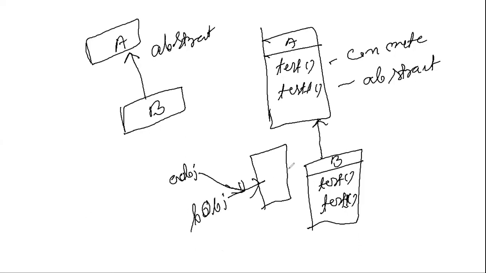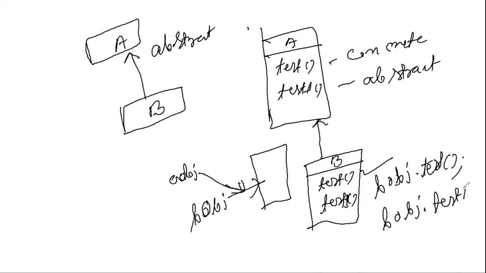Now, when we call through BOBJ, if I write BOBJ.test, it will call this one. If I write BOBJ.test one, it will call this one.